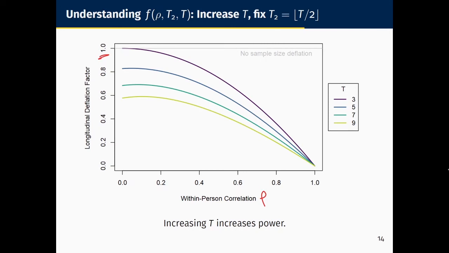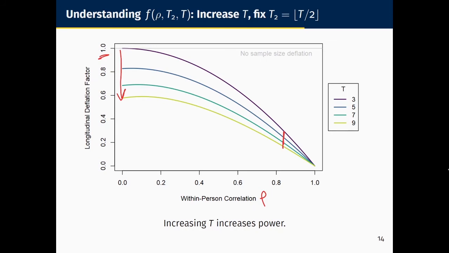So as we add time points in both stages so that the total number of measurements increases, higher values of t here correspond to lighter lines, we can see meaningful decreases in the deflation factor. So what this means is more measurement occasions gets us more power, or smaller sample size requirements. However, that impact starts to get smaller for large values of rho. So this is what happens when we add equally in both stages.